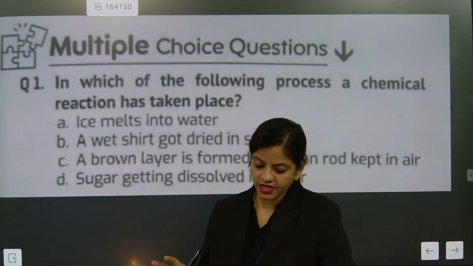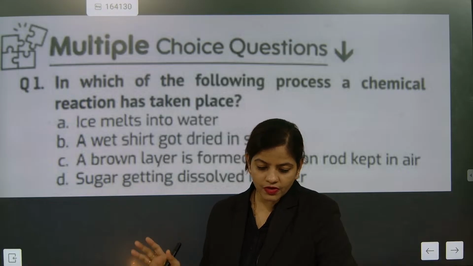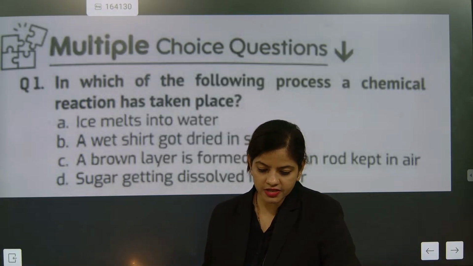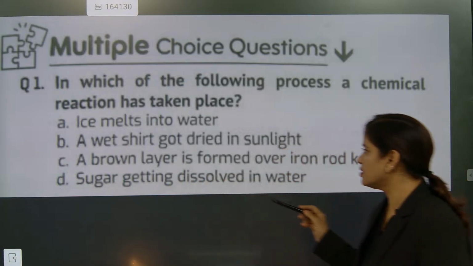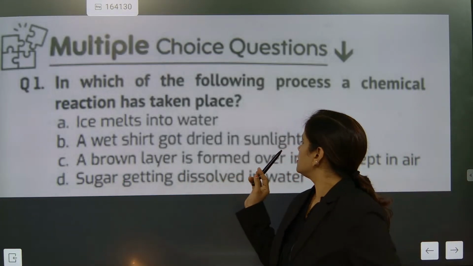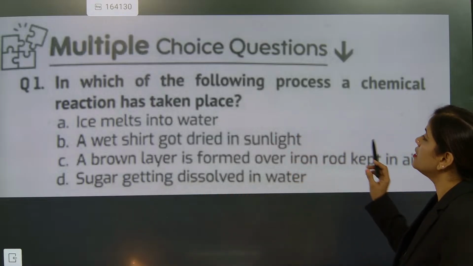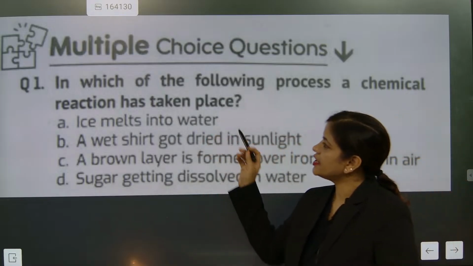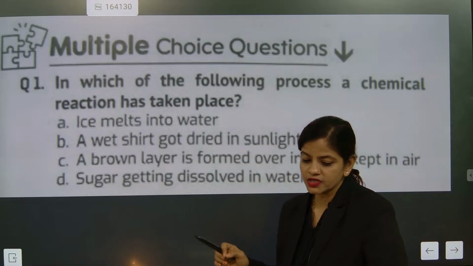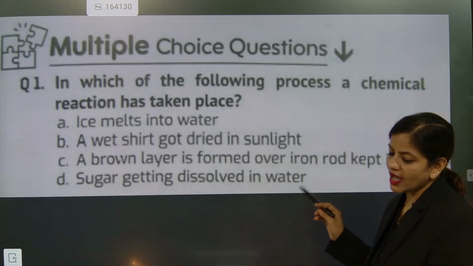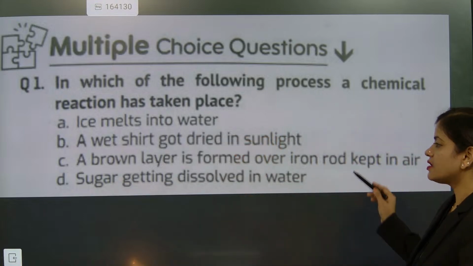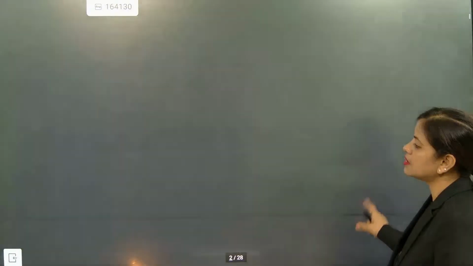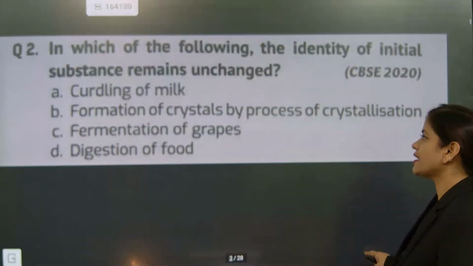First question, what is the answer? Which of the following processes is a chemical reaction? Ice melting into water, a wet shirt getting dried in sunlight, a brown layer forming over an iron rod, sugar getting dissolved. In which one is a chemical reaction taking place? The answer is a brown layer formed over an iron rod, that is a chemical reaction. Melting is not a chemical reaction, shirt drying is not, sugar getting dissolved is also not. They all are physical changes.